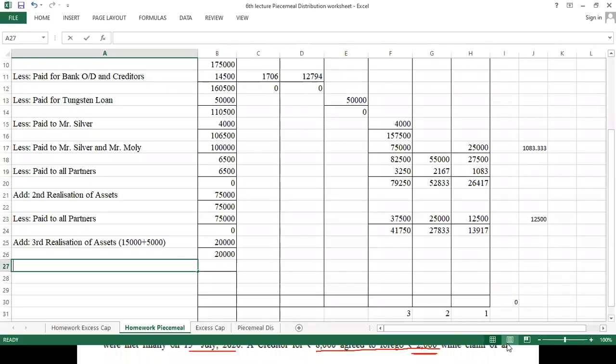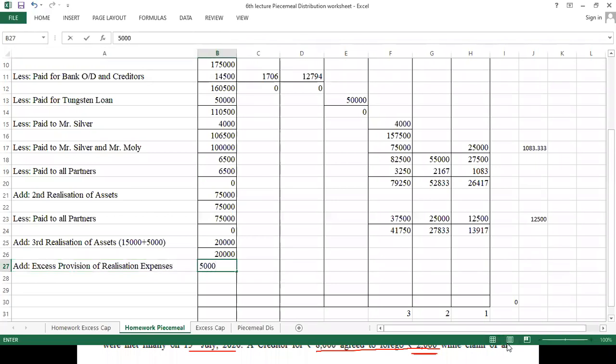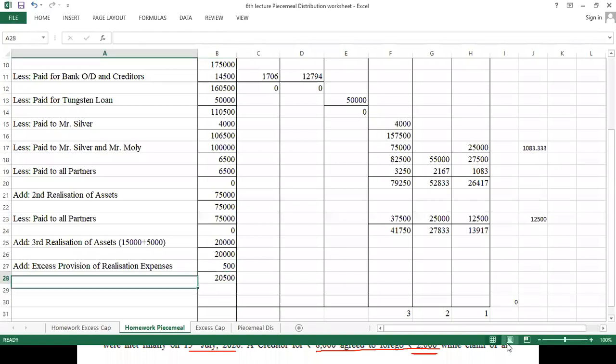So let's add excess provision of realization expenses. How much? 500. 20,000 plus 500, so 20,500 we got as cash to distribute to all the partners.